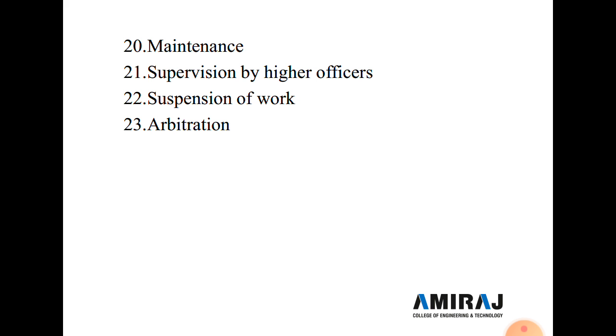Now next is the 20th type of condition of contract, the maintenance period. The contractor shall be liable for any damage done or defect noticed within the prescribed maintenance period of 3 months, and the work shall, as soon as practicable after the expiration of the maintenance period, be handed over to the engineer in charge in good and perfect condition.